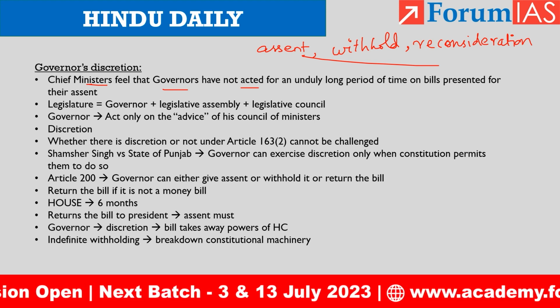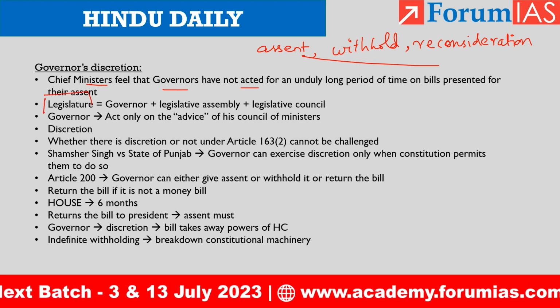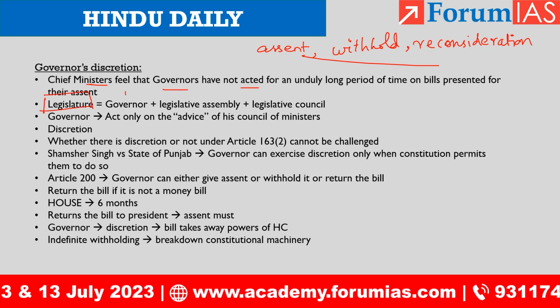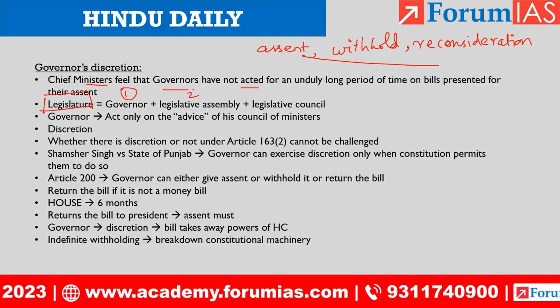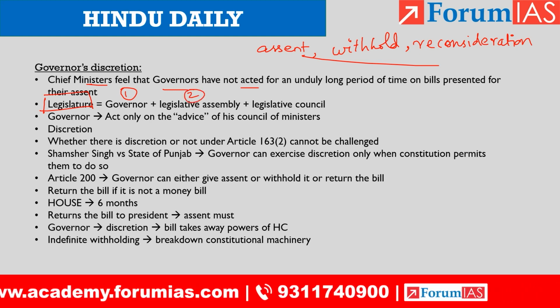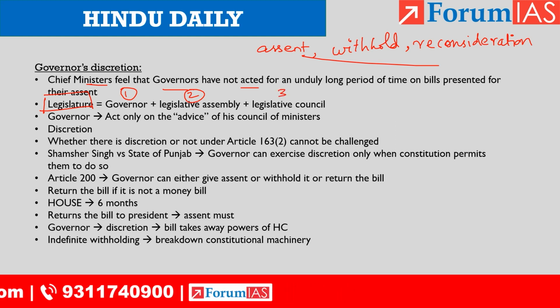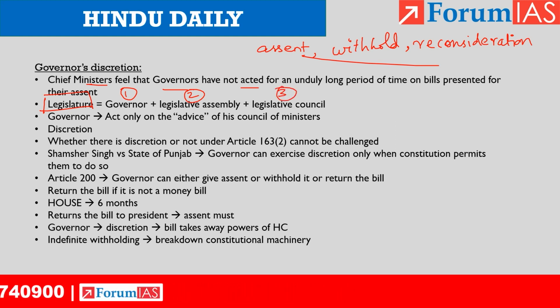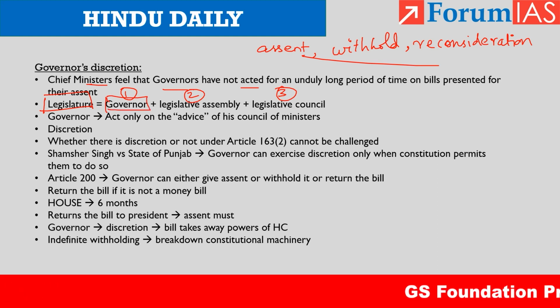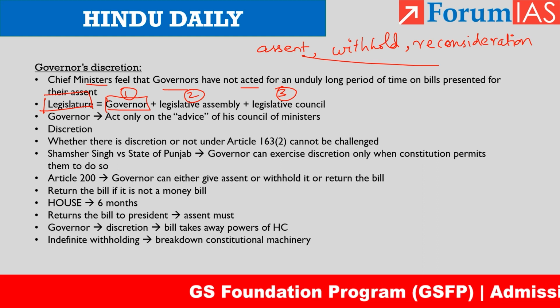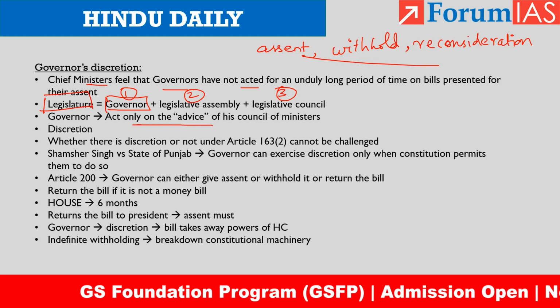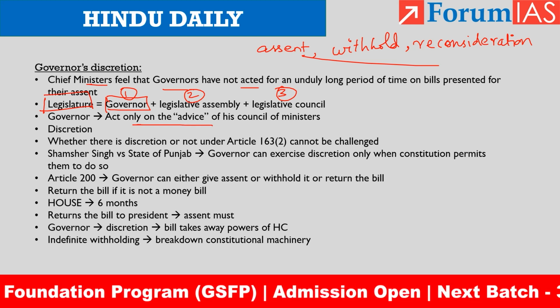So basically, the legislature of a state means what? It comprises the governor, the legislative assembly, and if it is a bicameral legislature, also a legislative council. So, the governor is an integral part of the legislature. Why? Because a bill becomes an act only when the governor gives assent, right? And while giving assent, he has to act only on the advice of his council of ministers.